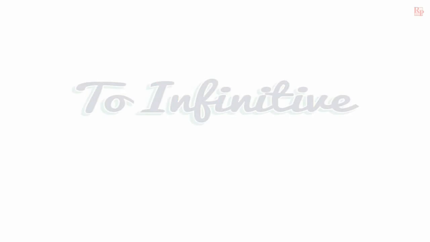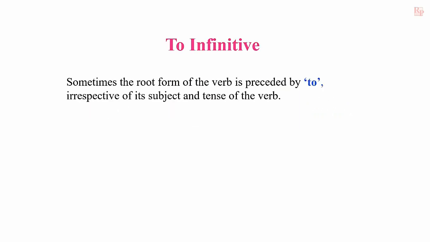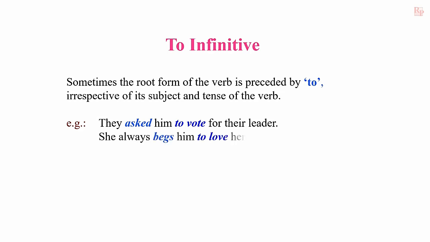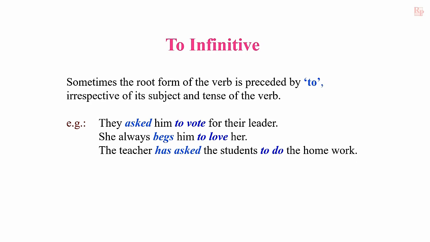Now let us discuss true infinitive. Sometimes the root form of the verb is preceded by to, irrespective of its subject and tense of the verb. For example, they asked him to vote for their leader. She always begs him to love her. The teacher has asked the students to do their homework. In all these cases, the verb asked is in past tense. The verb begs is in simple present tense. The verb has asked is in present perfect tense. That's why those are called finite verbs.